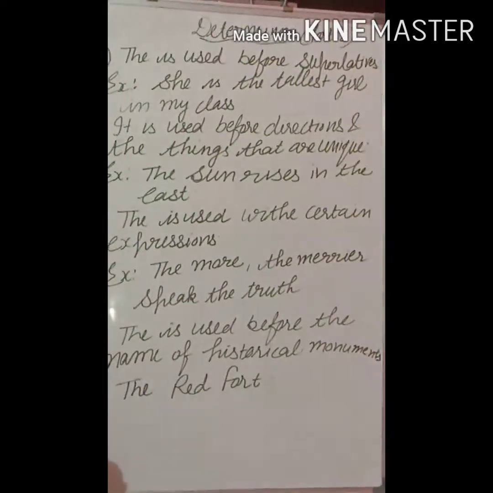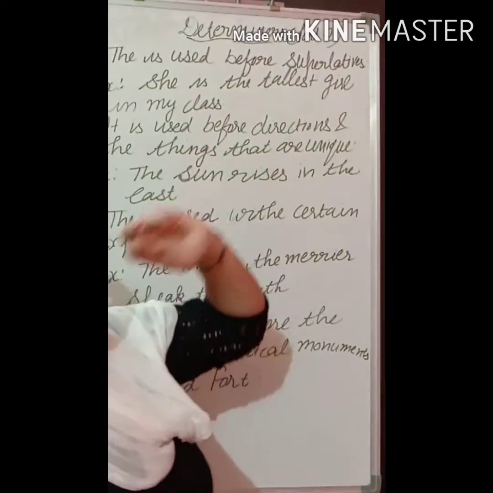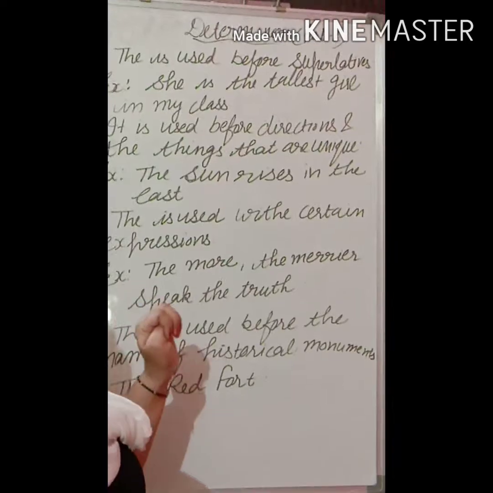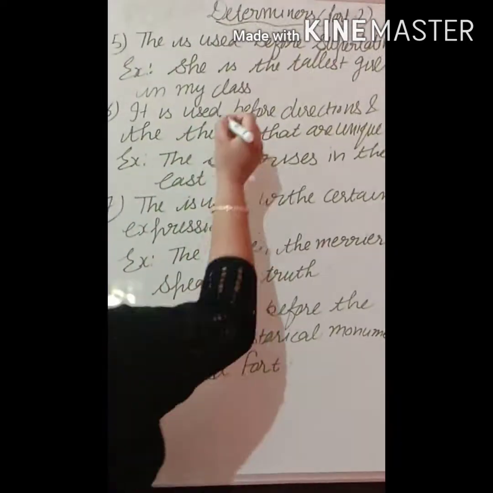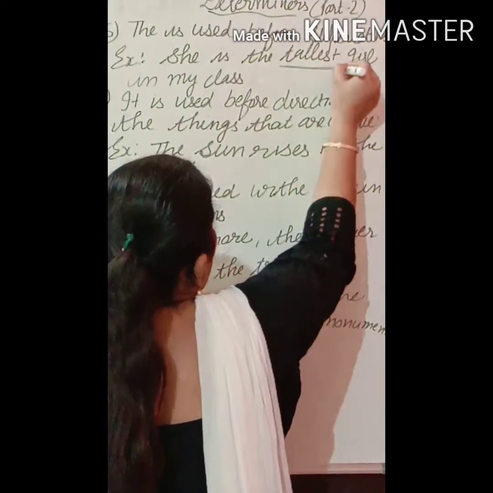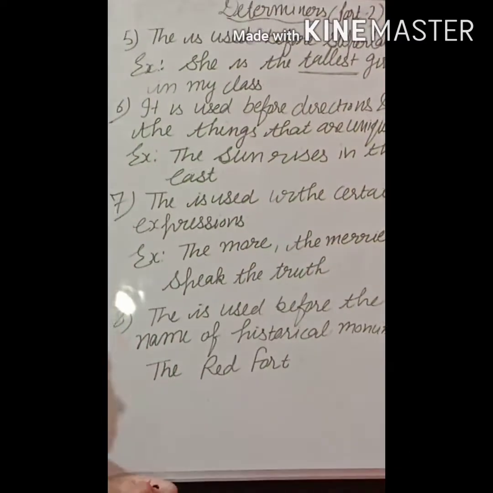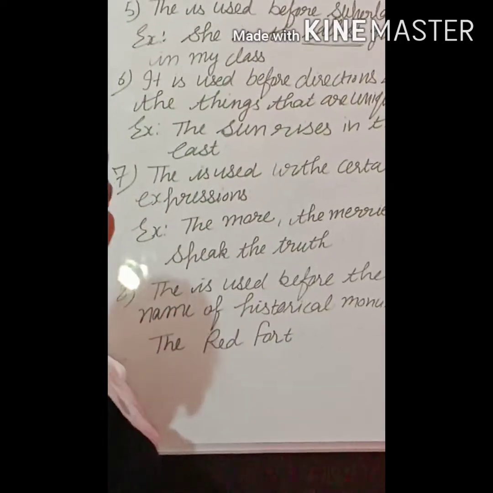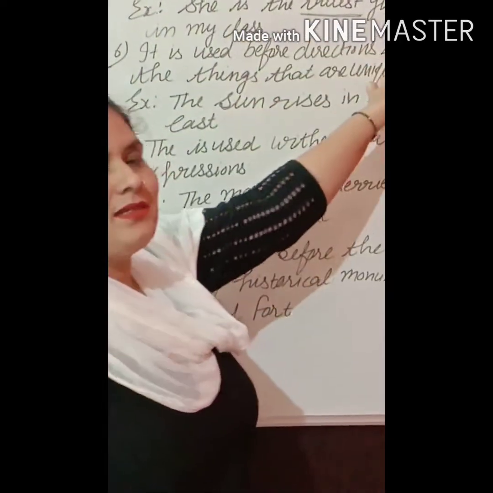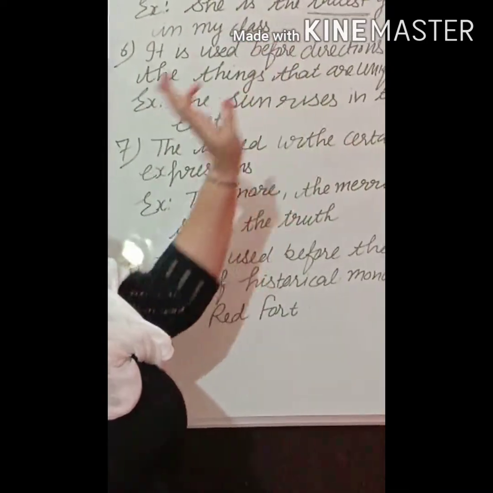The is used before superlatives. Superlative means the third degree of an adjective. For example, she is the tallest girl in my class. Tallest is the superlative of tall. So, she is the tallest girl in my class.